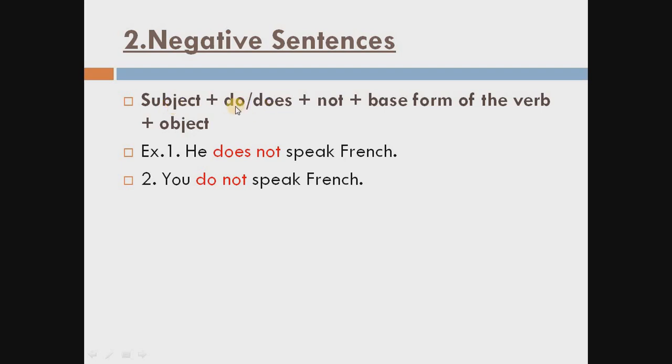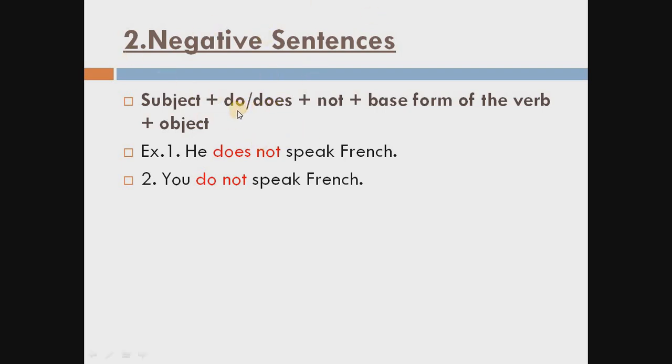Do with the plural subject and does with the singular subject. In the previous slide, I have told you, we consider singular subjects like he, she, it, or any person name in the singular. And do with the plural subject.